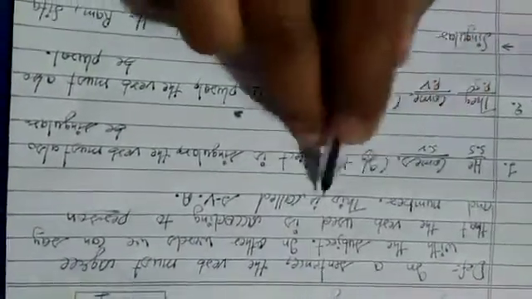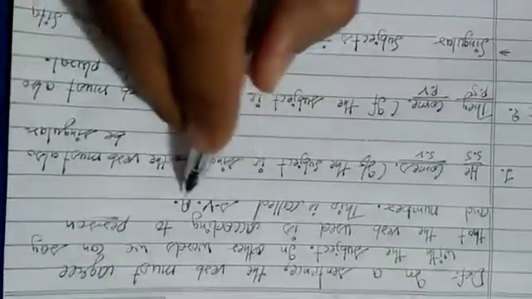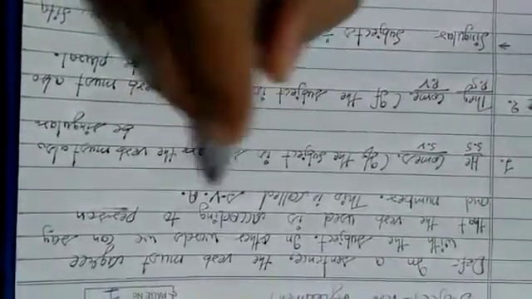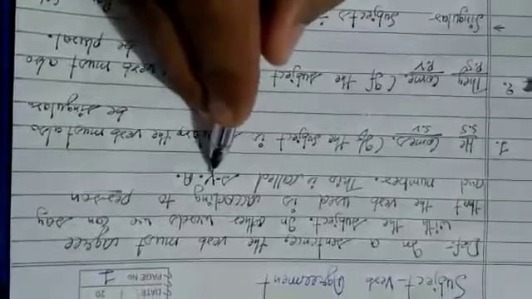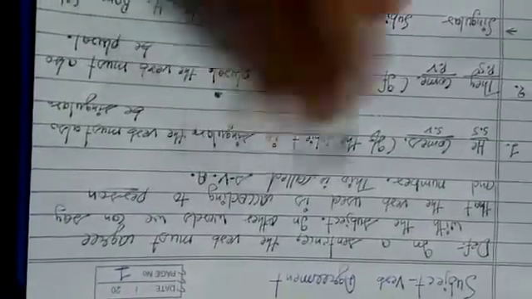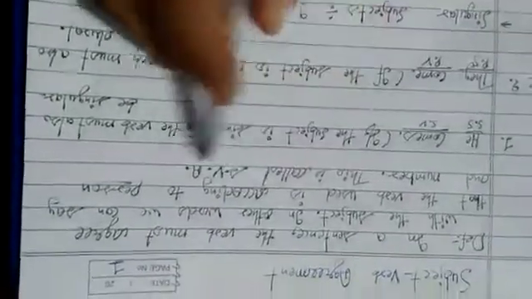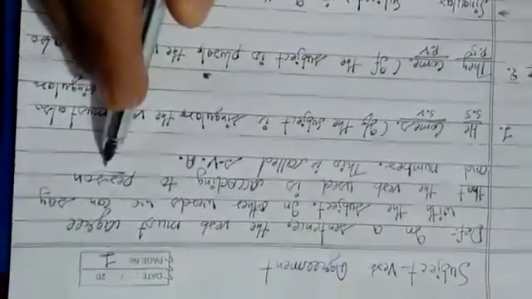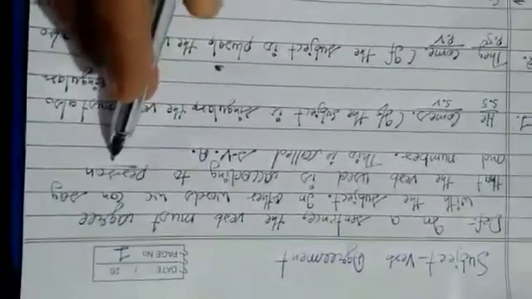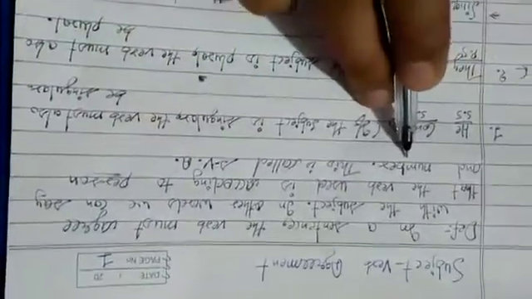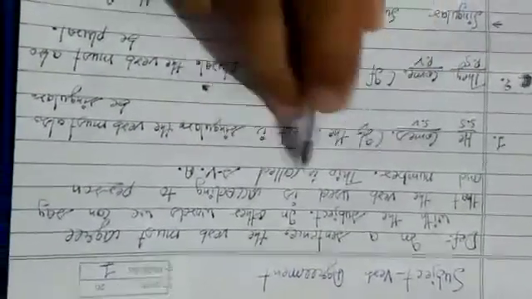Right, everyone? This is called subject verb agreement. So, dear students, the verb should be according to the person of the sentence, meaning the subject, and the number of the subject.